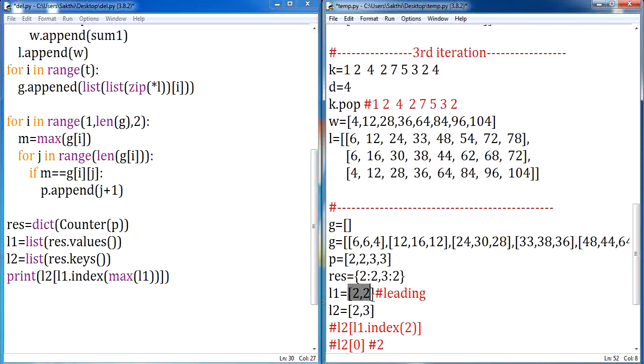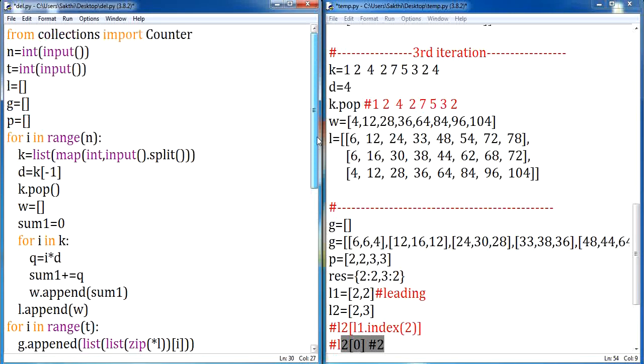The L1 leading count is 2. So L1 index of 2 tells where your index is present, either for your second person or for your first person. Here this particular L1 gives you the index of the first occurrence of 2. So it will give you the 0th position value. If I give L2 of 0, it will display the second person as your winner. Clear? I hope you are clear with this program. Now let us execute this.